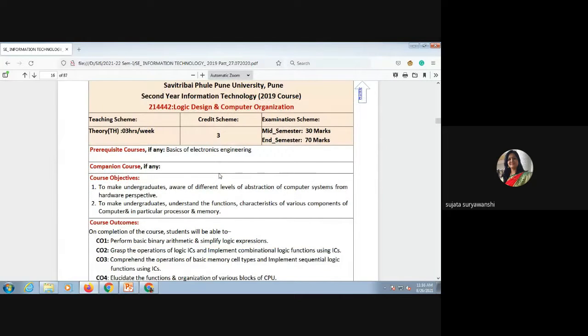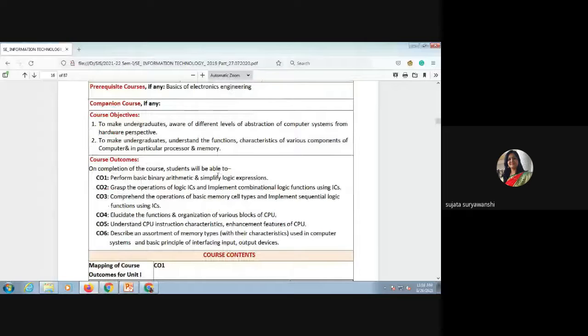So these are the different course outcomes. After completion of this course, you will be able to do all these concepts. The first CO, that is course outcome, is that you will be able to perform basic binary arithmetic and simplify logic expressions.